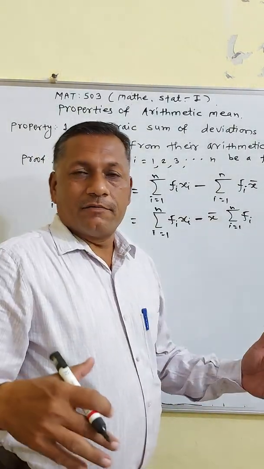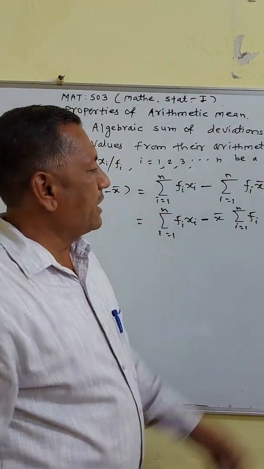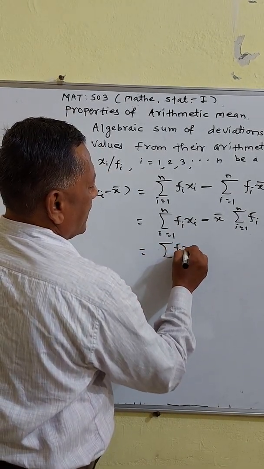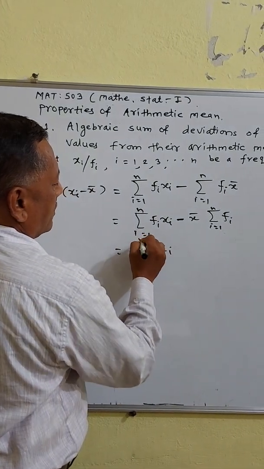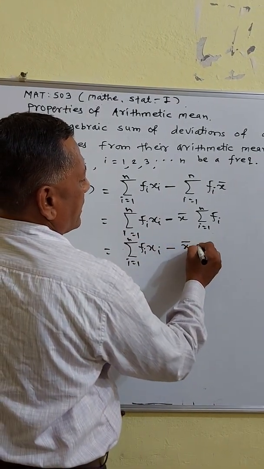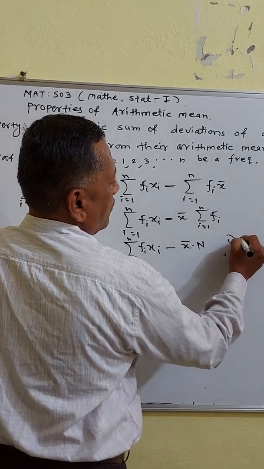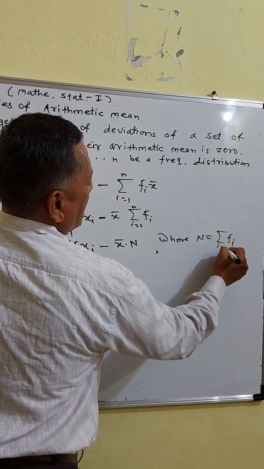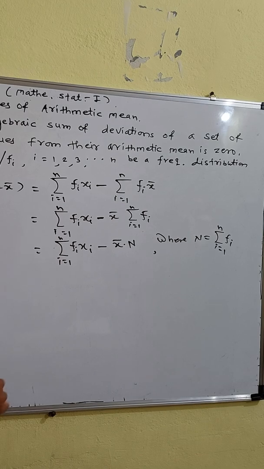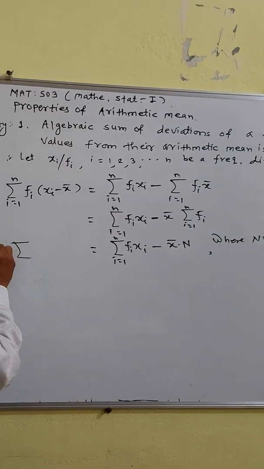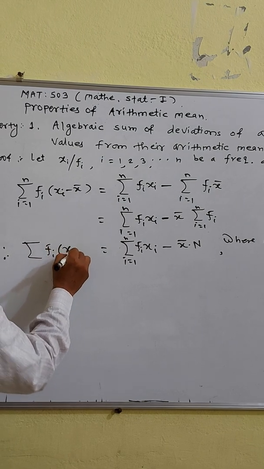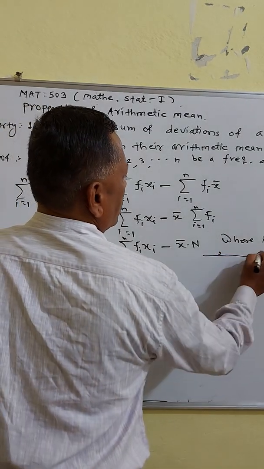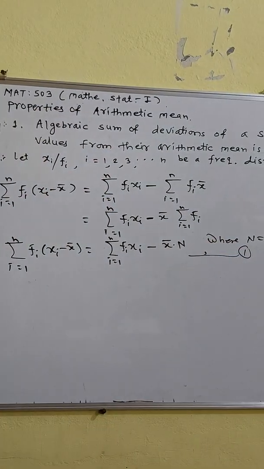And you know that the sum of all frequencies is equal to capital N. So this can be written as summation of fi xi, i going from 1 to n, minus x bar into capital N, where N is equal to the sum of all frequencies, i going from 1 to n. So the left side is summation of fi into (xi minus x bar), i going from 1 to n. Call this equation number 1.